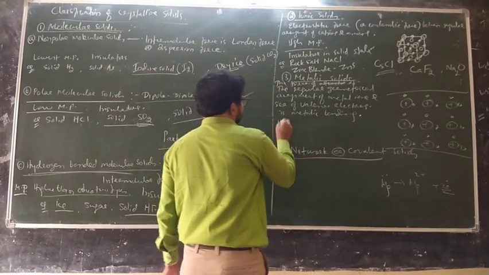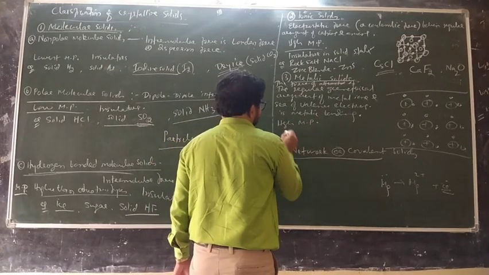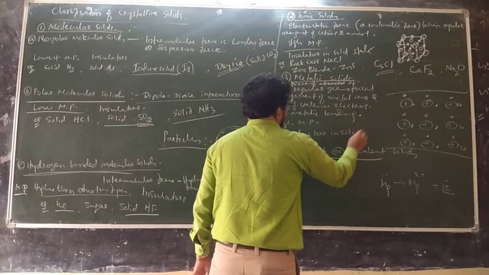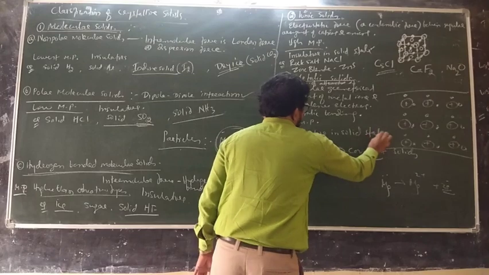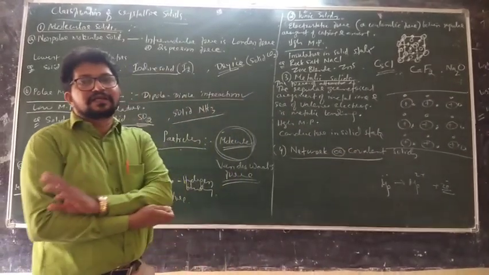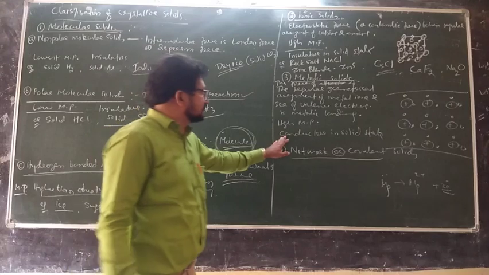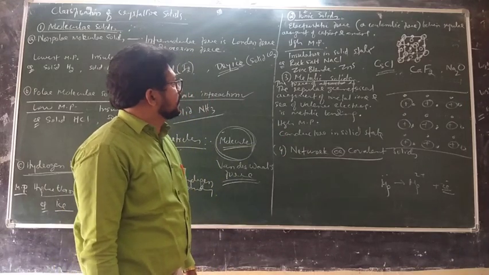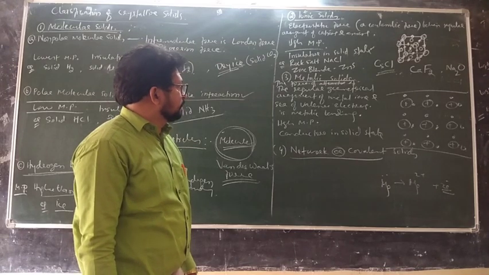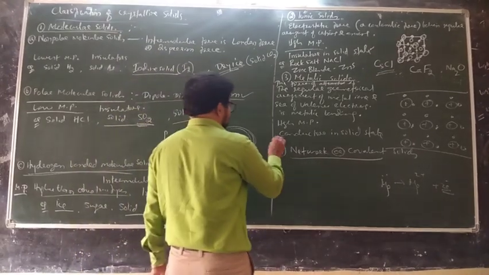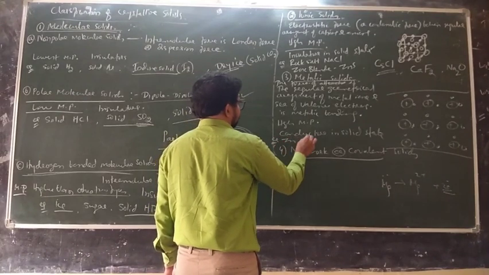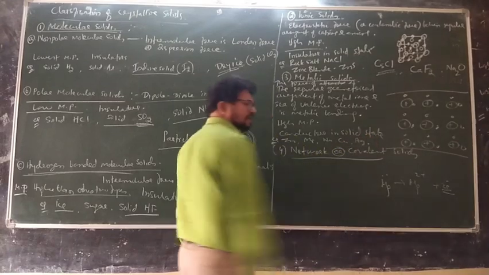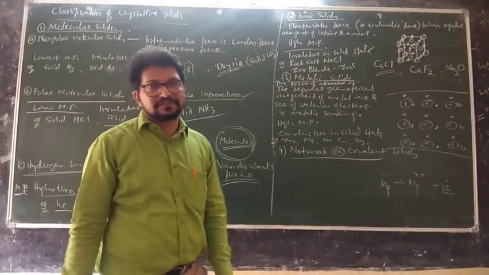So on one side high melting point, on another side conductors in solid state. Until now the word conductor had not come, right? Now we are using the word conductors in the solid state. You can give examples of all the metals: zinc, magnesium, sodium, any metal, copper, silver. All metals are metallic solids.